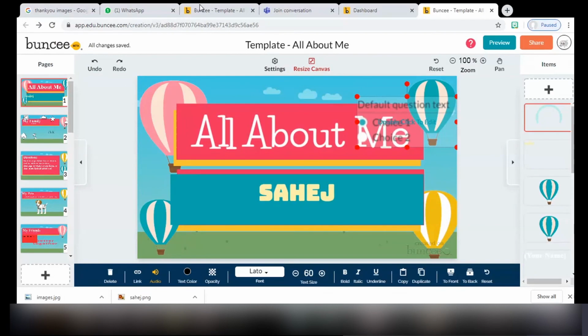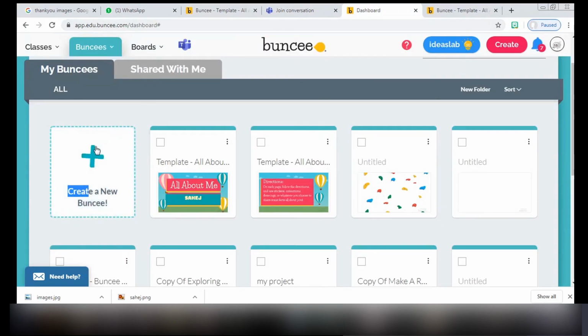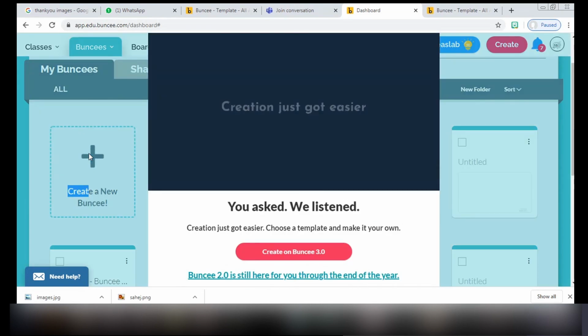Start your own presentation. You can just take the background and type in your own text box and write everything on your own. So here you have to click create a new Buncee, click on this plus button.